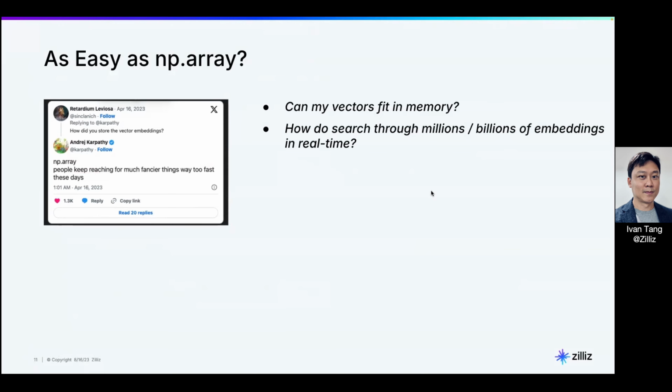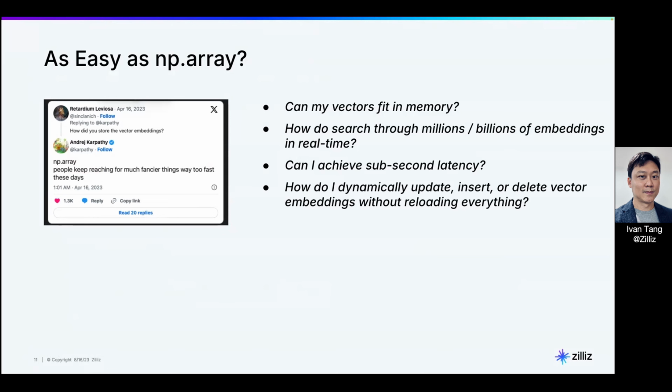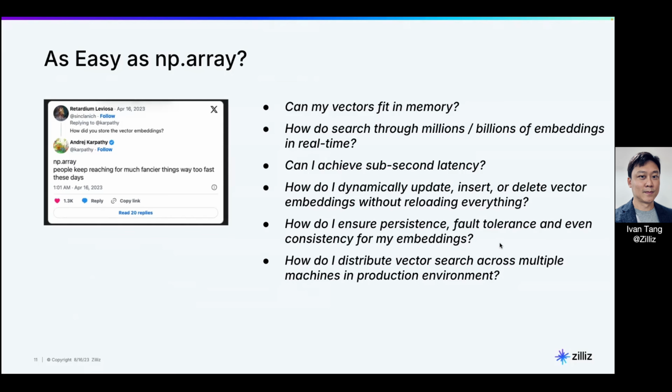And how do I search millions or billions of embeddings in real time? Is it possible? Can I achieve sub-second or even 10 millisecond latency? How do I dynamically update and insert, doing all those CRUD operations on my vectors? Is it possible in main memory? And there are a lot more questions to ask. And once you have answered all these questions, you have probably built something like Milvus.